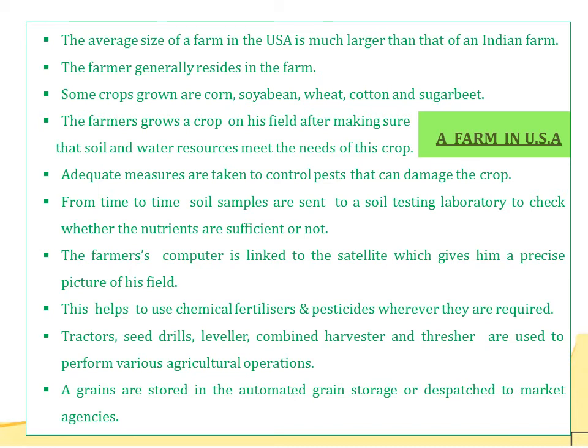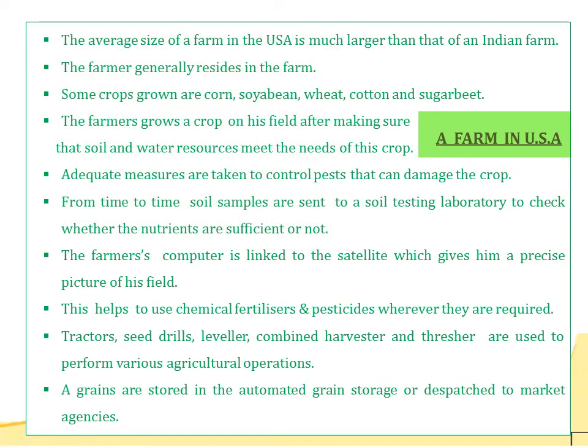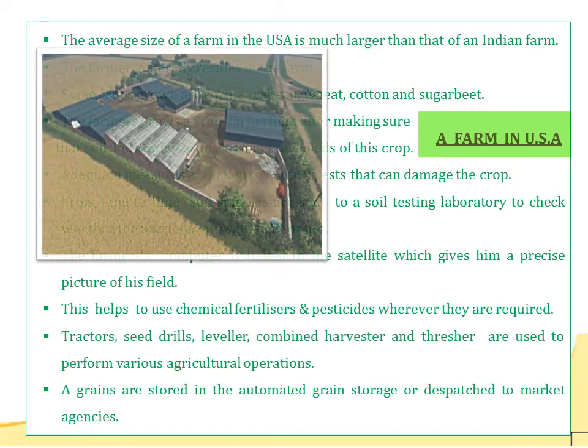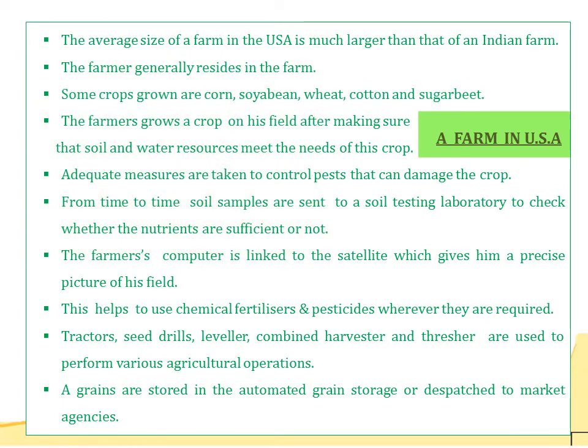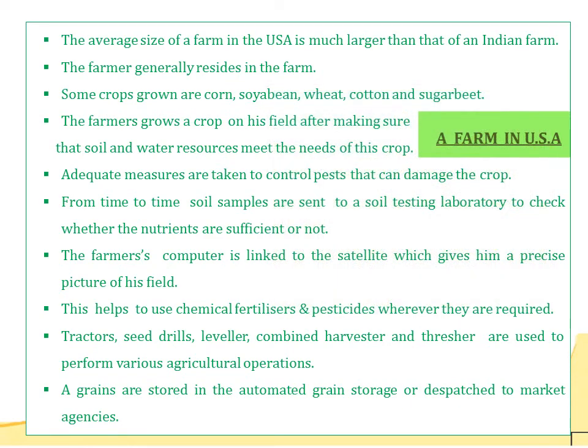Now let's consider a farm in USA. Now the average size of a farm in USA is much larger than that of an Indian farm. A typical farm size in USA is about 250 hectares, and the farmer generally resides in the farm. Some crops grown are corn, soybean, wheat, cotton and sugar beet, and the farmer grows a crop on his field after making sure that the soil and the water resources meet the needs of the crop. That is, the farmer checks whether the soil and water resources are favorable for growing the crop. Then only he will cultivate that crop.